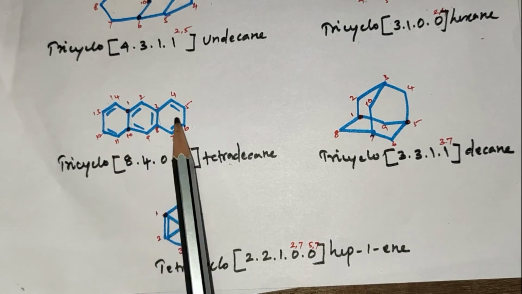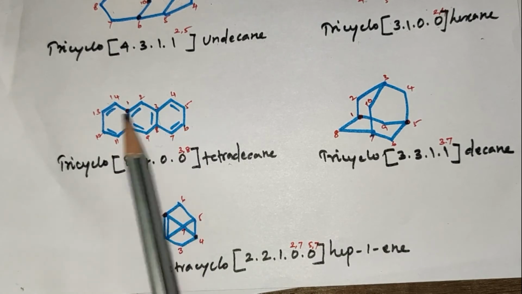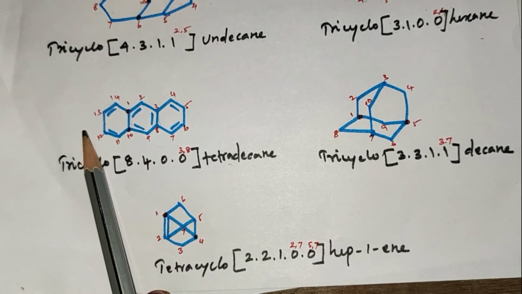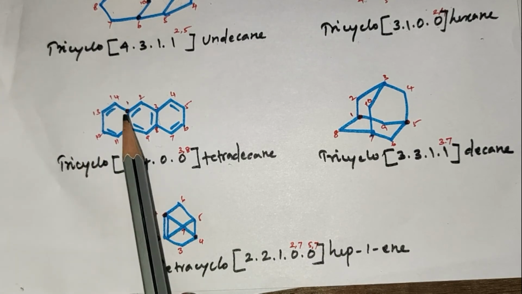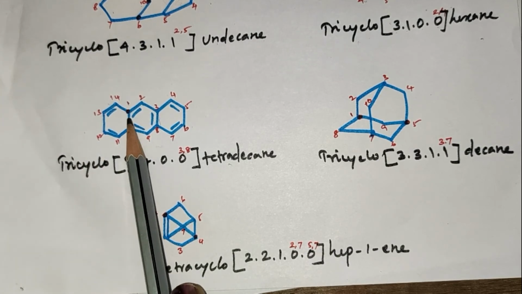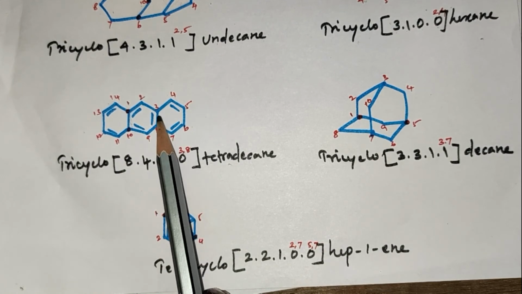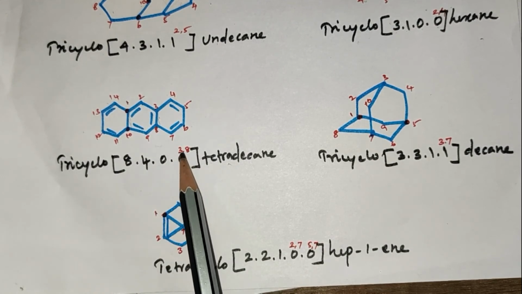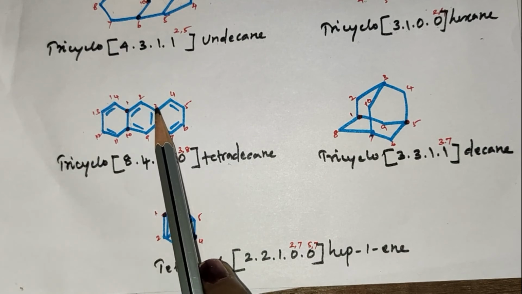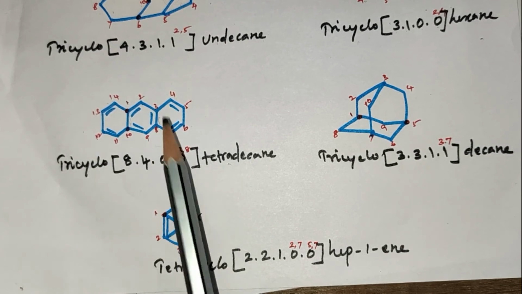On the right side of the bridgehead, 8 carbon atoms are connecting. This side, 4 carbon atoms connecting. Between the bridge, no carbon atom. In the main bridge and in the sub-bridge, there is no carbon atom connecting. So the superscript of the 0, positions 3 and 8 are connecting between them.